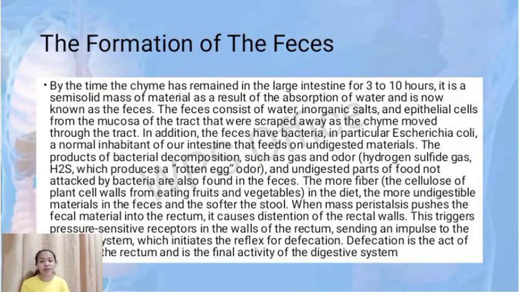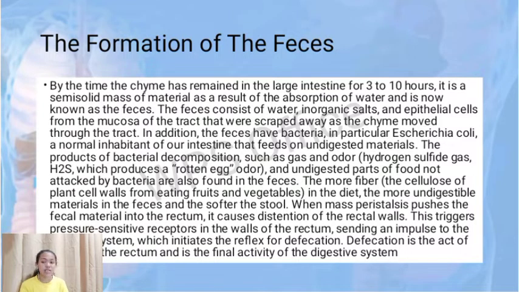The products of bacterial decomposition, such as gas and odor, which produce a rotten egg odor, and undigested parts of the food not attacked by bacteria, are also found in the feces. The more fiber in the diet, the more undigestible materials in the feces and the softer the stool.